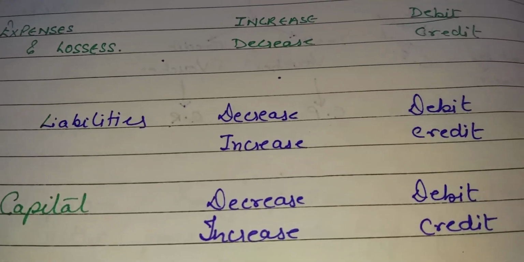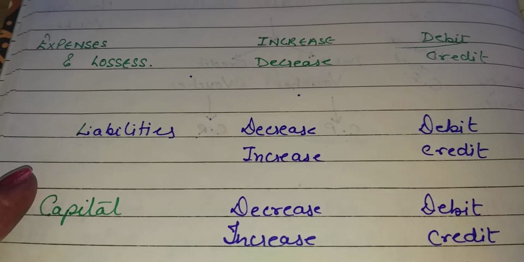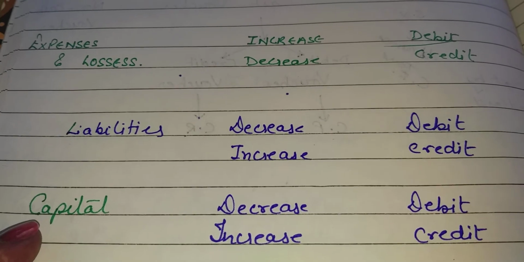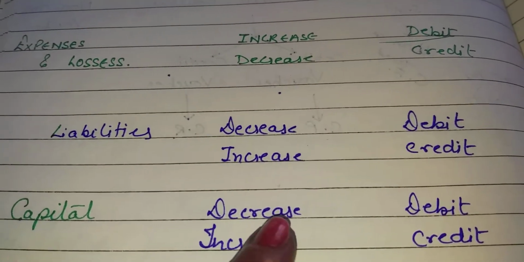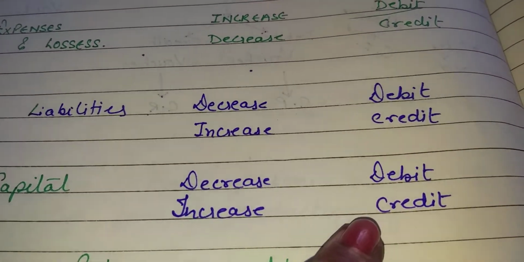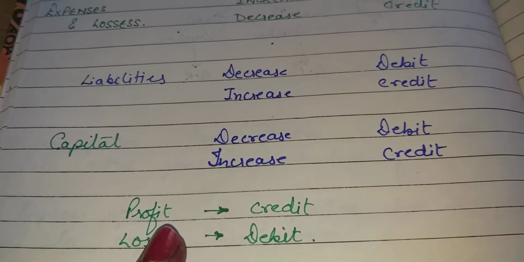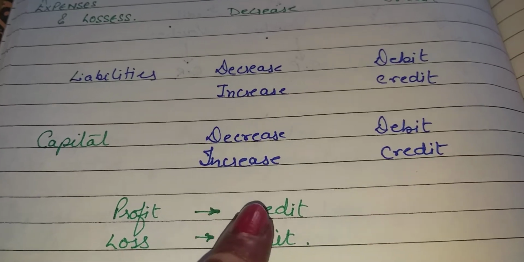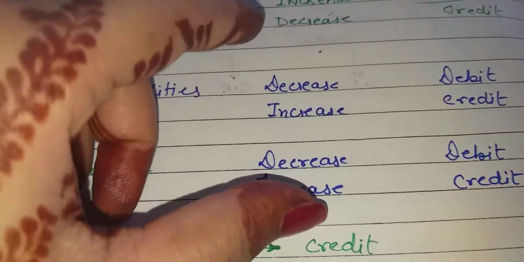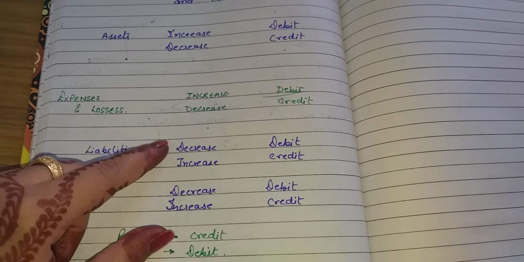Now the next is capital. Capital is very similar to liability because it is a part of liability only. Capital means whatever the money invested by the proprietor in the business, that is termed as capital. So if there is a decrease in capital, then it will be debited, and if there is an increase in capital, then it will be credited. And the last one is profit. If there is a profit in the business, then it will be credited, and if there is a loss in the business, then it will be debited. So here are a few rules. You can go through this, and if you are having any doubts, then you can ask me.